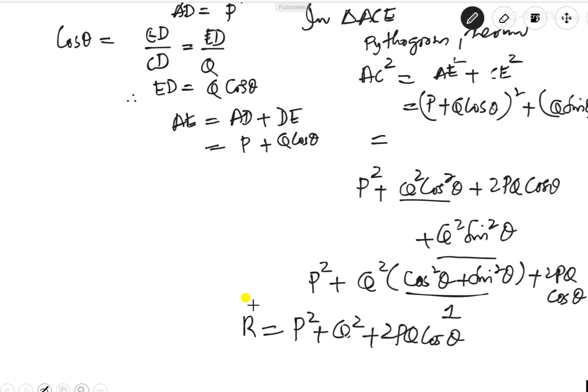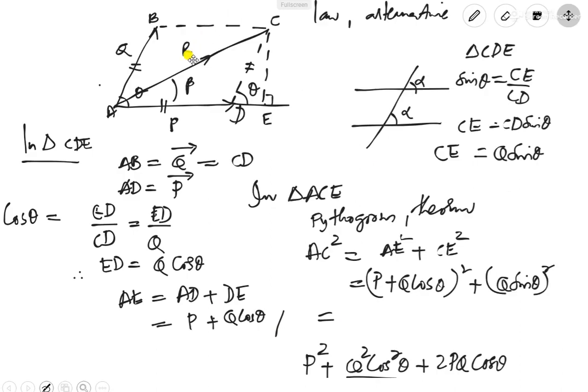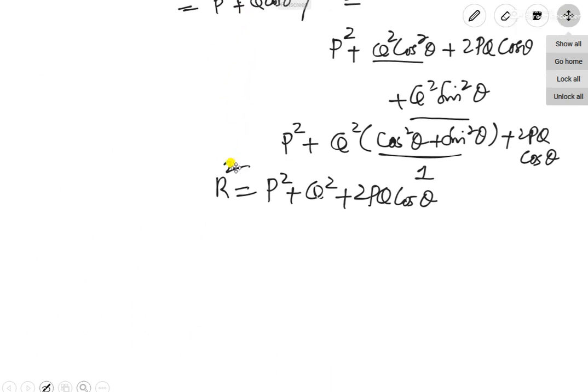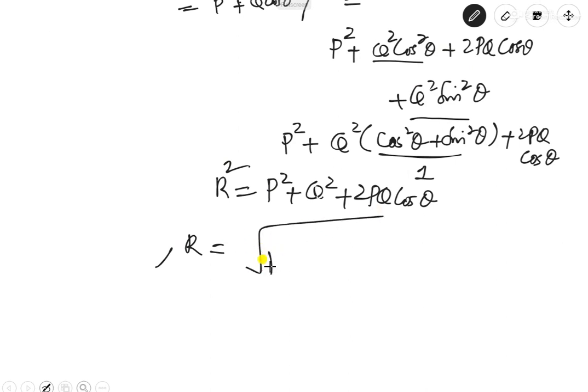So that is the resultant R, because AC square is R square here. We represent AC square as R square. Finally, we got the resultant. So R square is equal to P square plus Q square plus 2PQ cos theta, so R is equal to the root of P square plus Q square plus 2PQ cos theta, right?